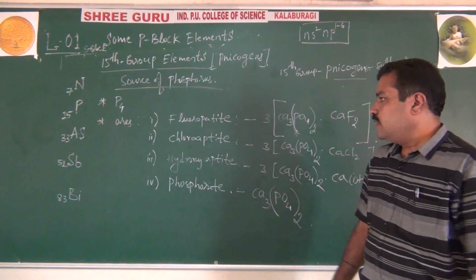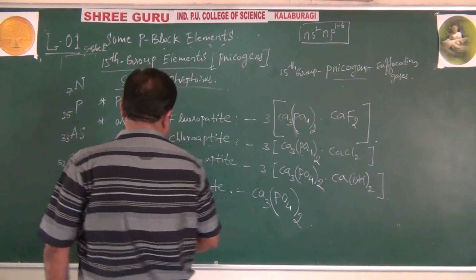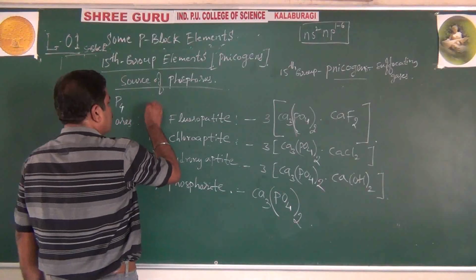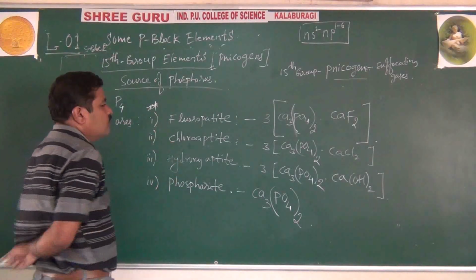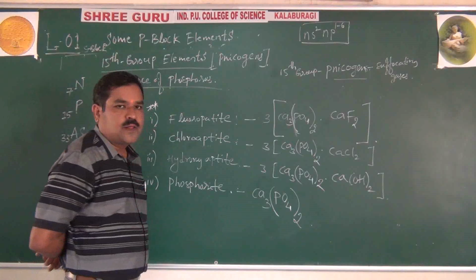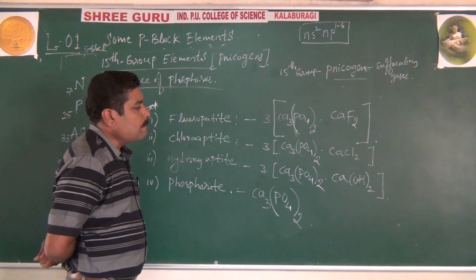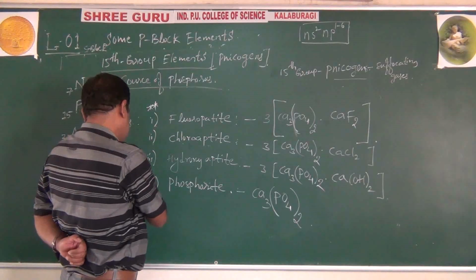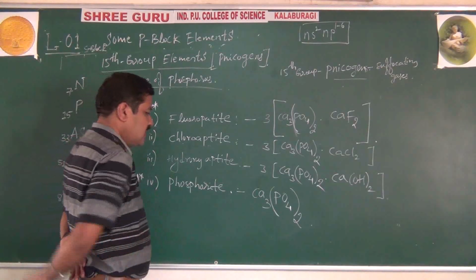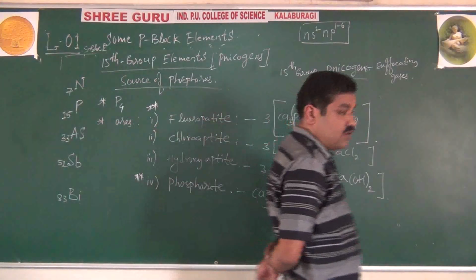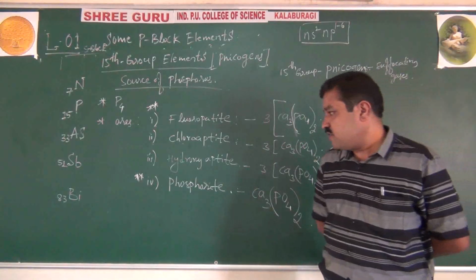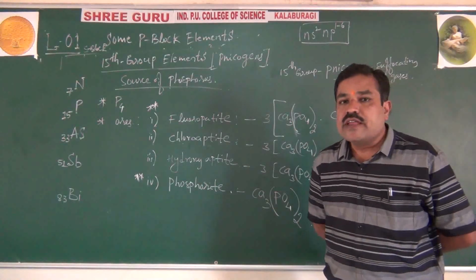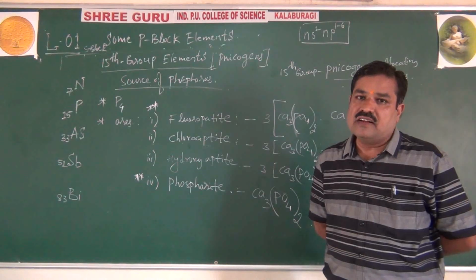Okay. Calcium phosphate is called phosphorite. The mineral name is phosphorite. It is very important for our plants and animals.